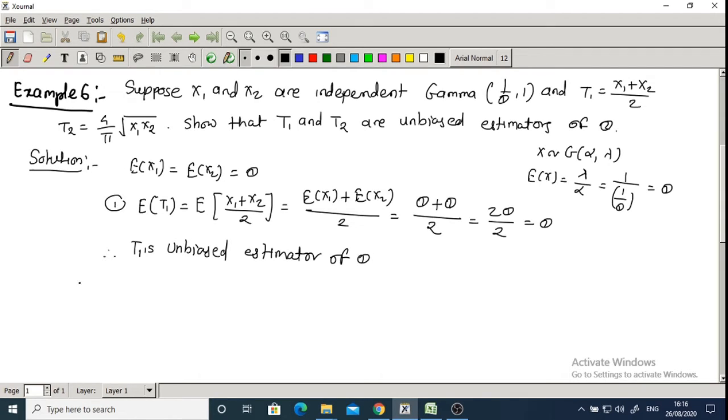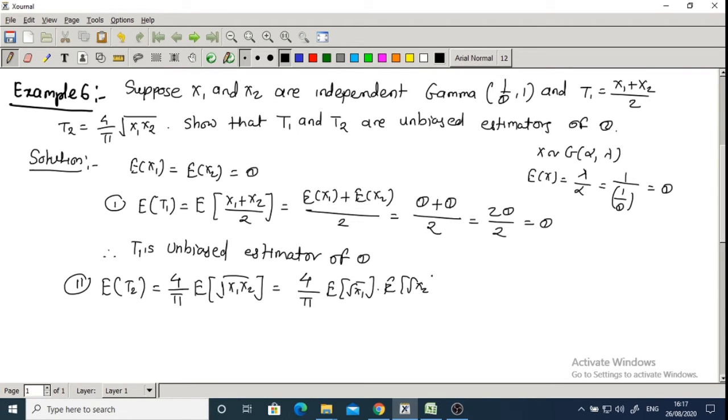The second part, here we start by expectation of T2. So which is equal to 4 upon pi expectation of under root of x1 into x2, which is equal to, x1 and x2 are independent random variables. So we can write this as 4 upon pi expectation of under root of x1 into expectation of under root of x2. So to get the answer for expectation of under root of x1, which is equal to,